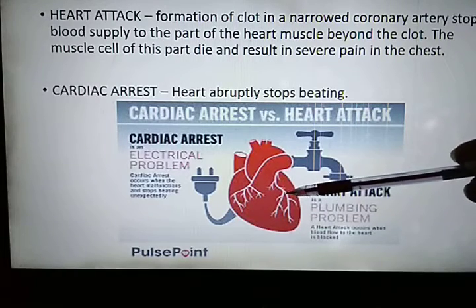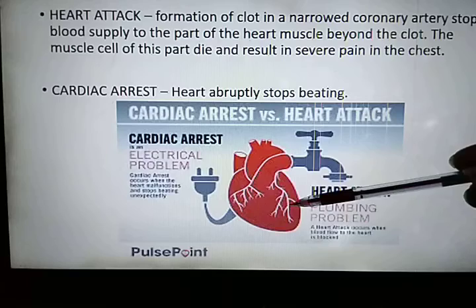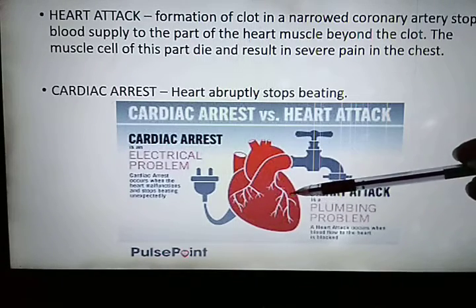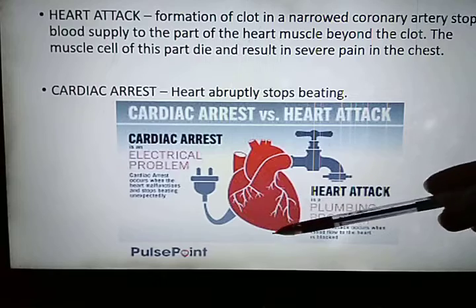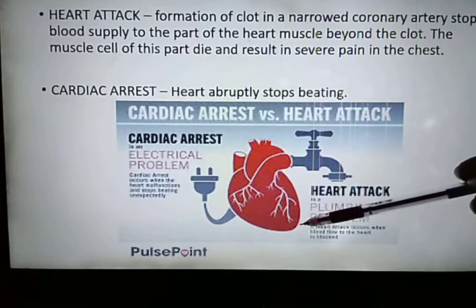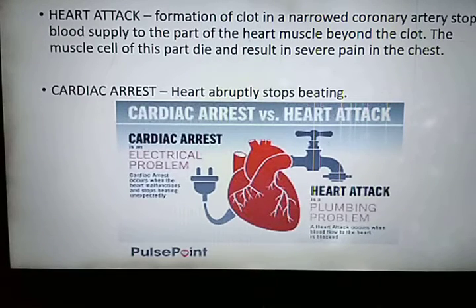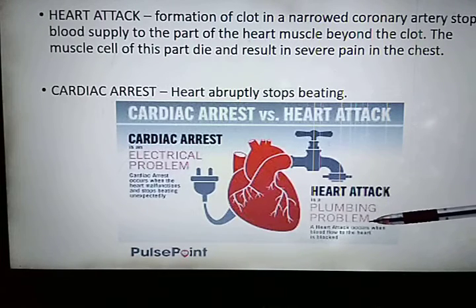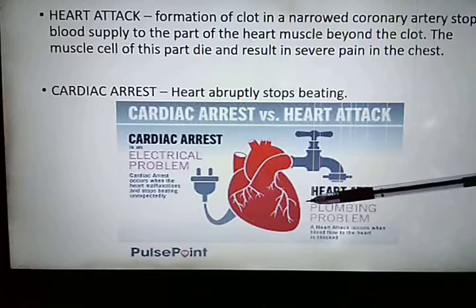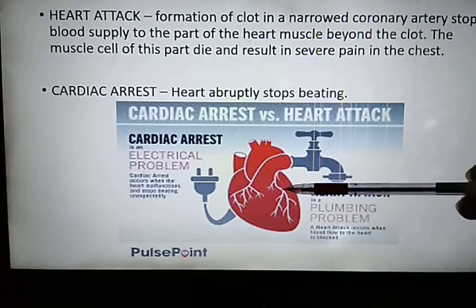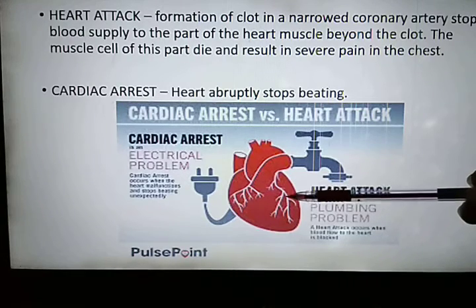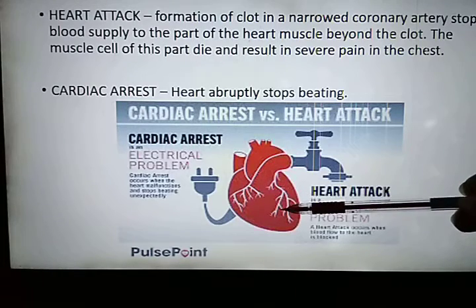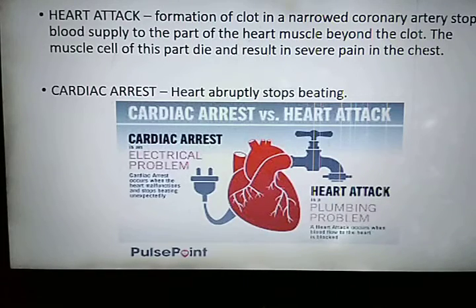It is characterized by severe pain in the heart, and the larger the area affected, the more it can lead to the death of the person. So mainly heart attack is a plumbing problem, which means it is mainly because of a disturbance, or you can say an effect, on the blood supply to the heart muscles.